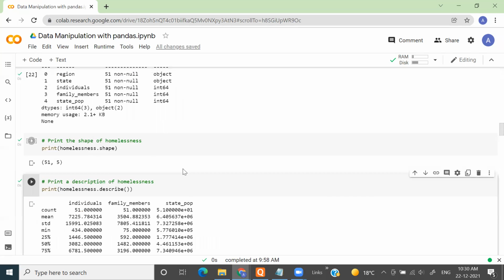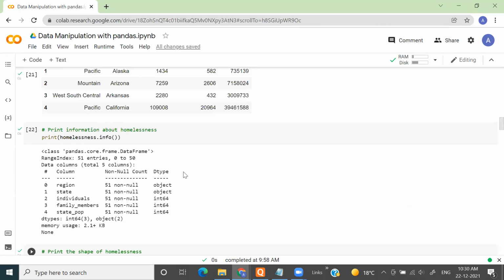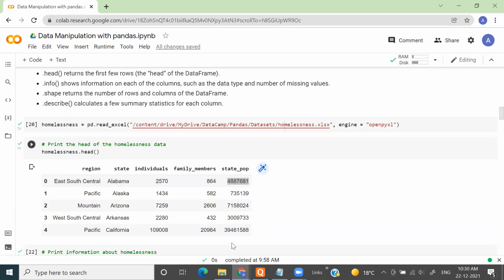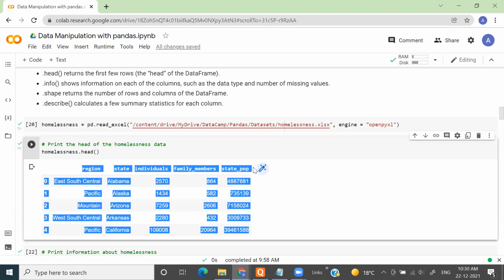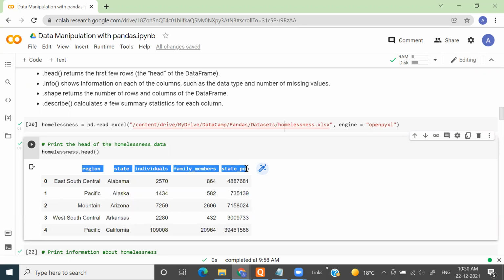Now in the data, if you look at this data frame, there are a total of 3 parts. One part is your column names. The other part is the row labels, so this 0, 1, 2, 3, 4 is called the row labels. And the values are the values of the data frame.